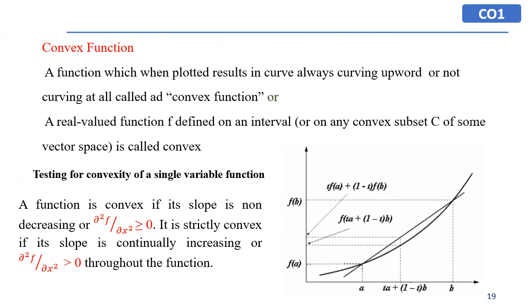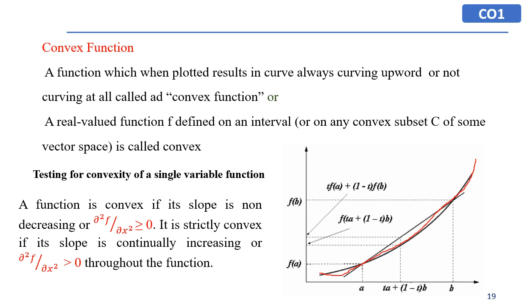Convex function. A function which, when plotted, results in a curve going upward or not curving at all is called a convex function. So this is our convex function. A real valued function f defined on an interval or any convex subset C of some vector space is called convex. How do we test whether a function is convex or concave?